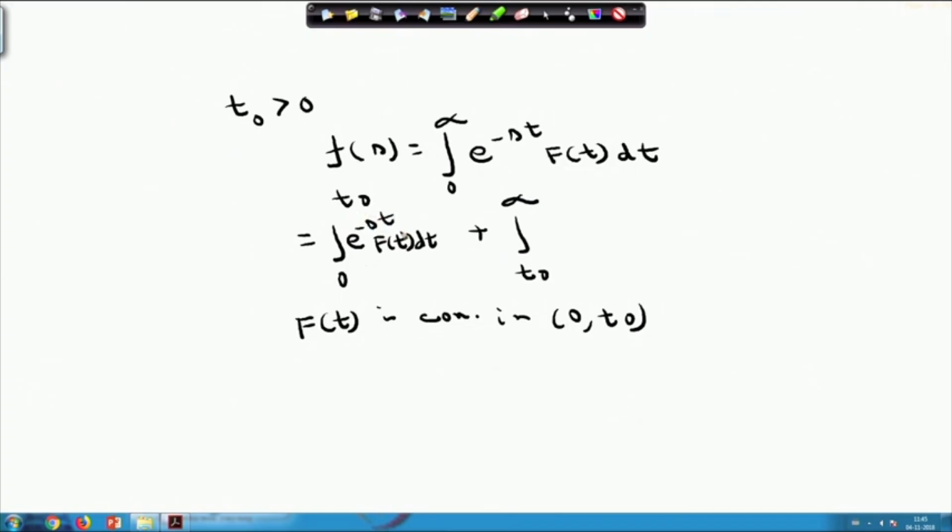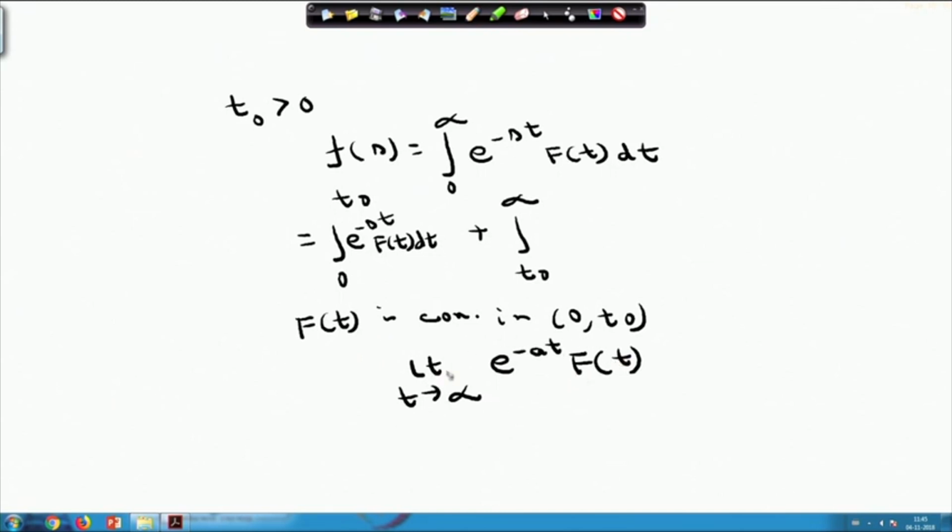Also, f(t) is of exponential order a as t approaches infinity. This implies that the limit as t approaches infinity of e^(-at) f(t) is finite, because f(t) is of exponential order alpha.